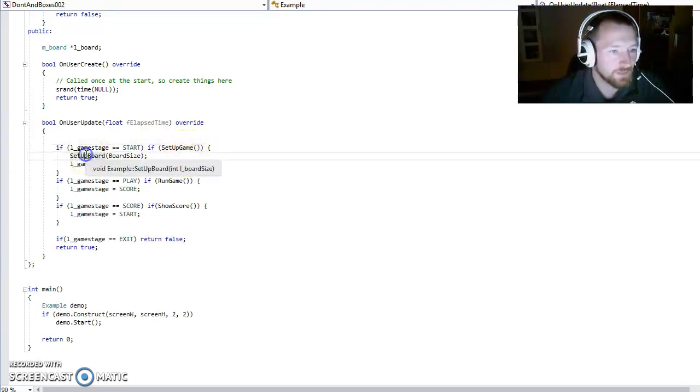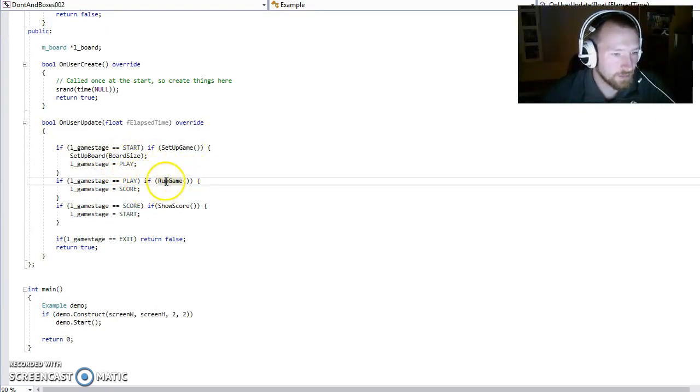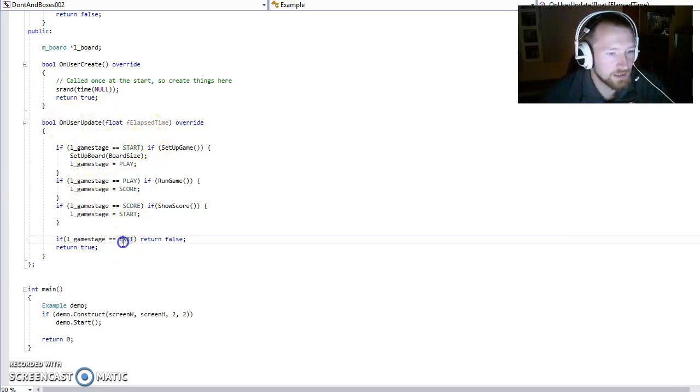When that is done, it will set up the board to be the size it should be. And then we'll change the stage to play. Then we'll go into the play stage, and if run game returns true at any point, that means, okay, now we have completed the game, and we will go to the score system. And when we are done with the score system, it will go back to start. Unless at some point the play stage is exit. In that case, we will return false, and that will exit the whole engine.